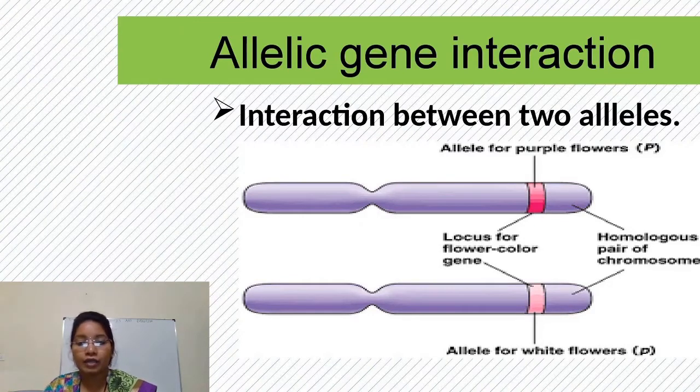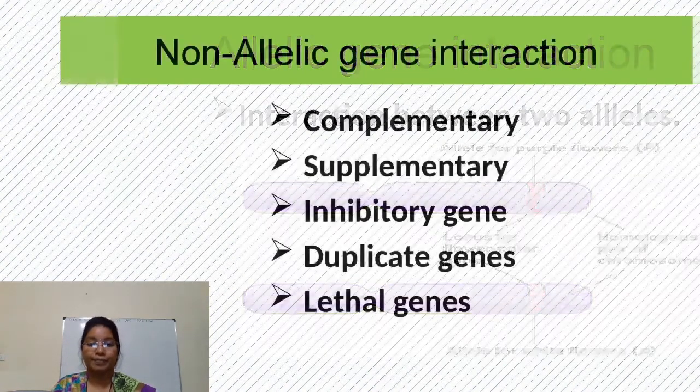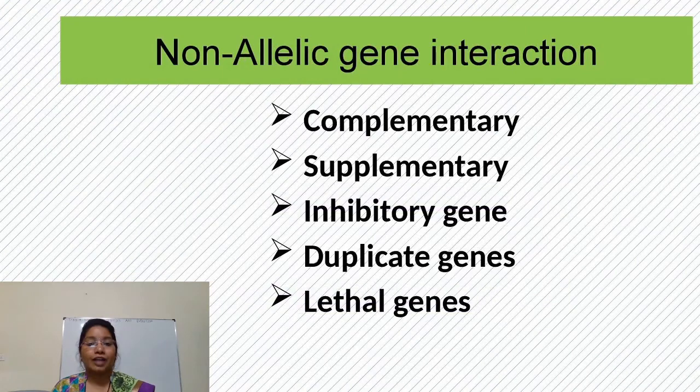Here the two alleles are present on different chromosomes but at the same locus. These types of genes are called alleles, and the interaction between these alleles is called allelic gene interaction. Now we are going to elaborate on non-allelic gene interaction.